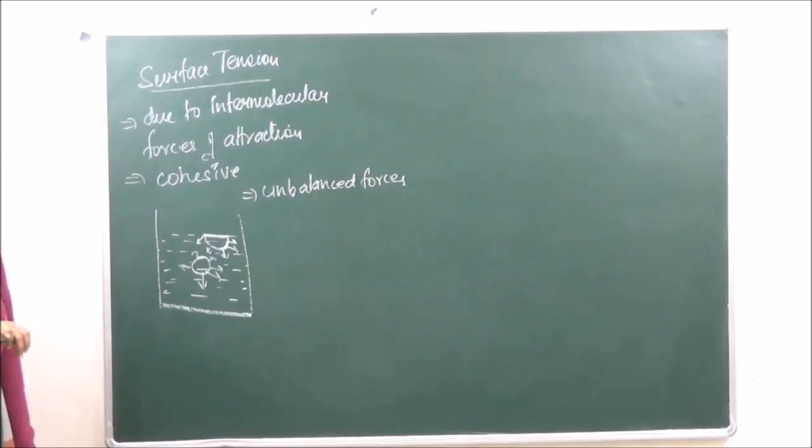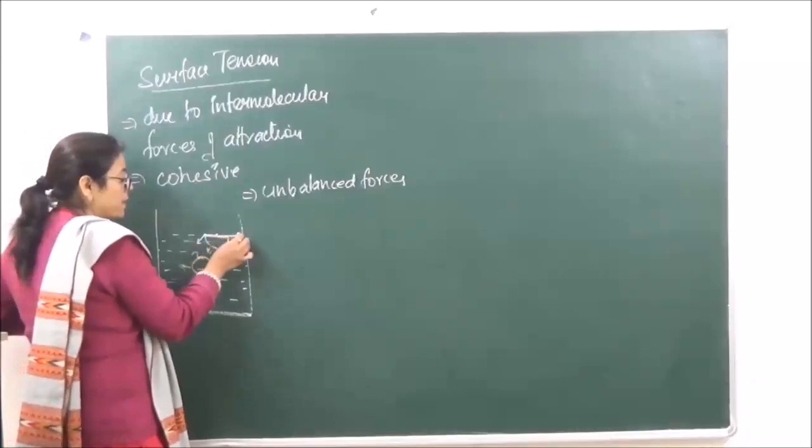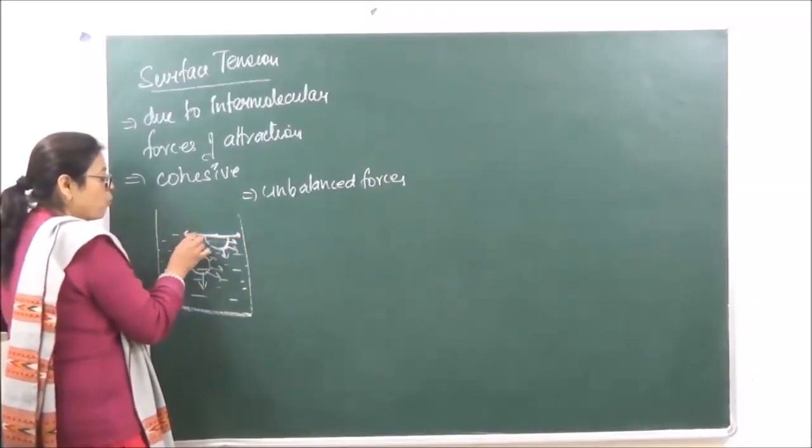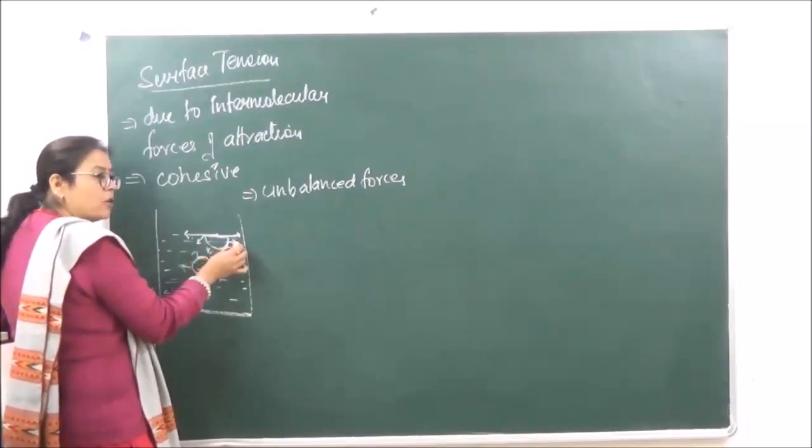Okay? So basically it is a measure of the inward force on the surface of the liquid. It acts downwards, perpendicular to the plane of the surface. So if we are talking of the force over here, it is going to act tangential to the surface, or it is going to act perpendicular to the surface.